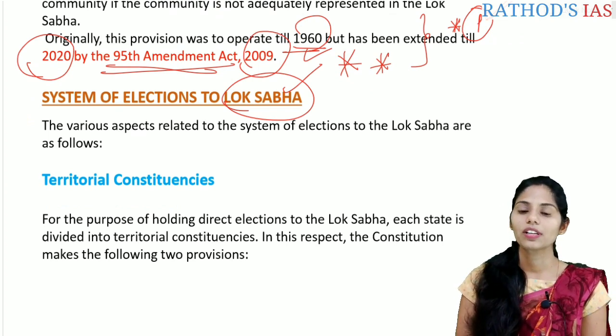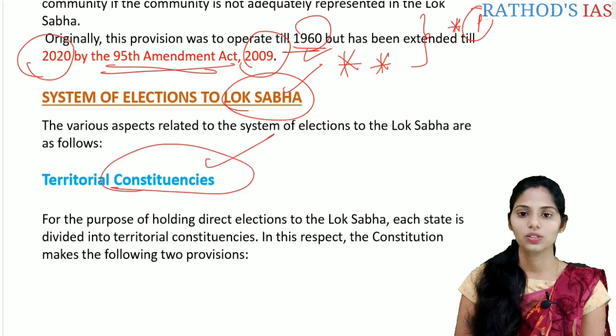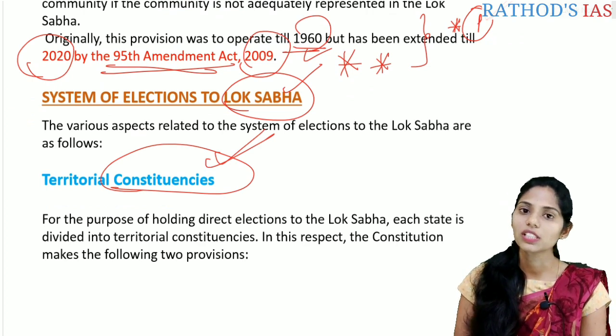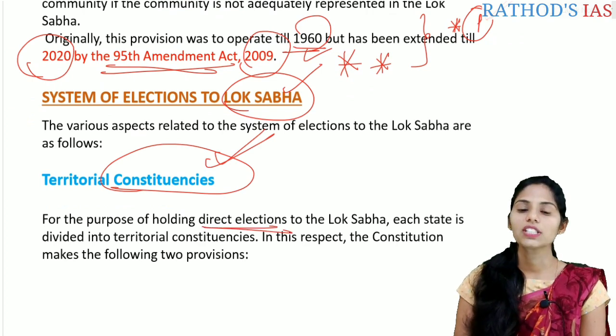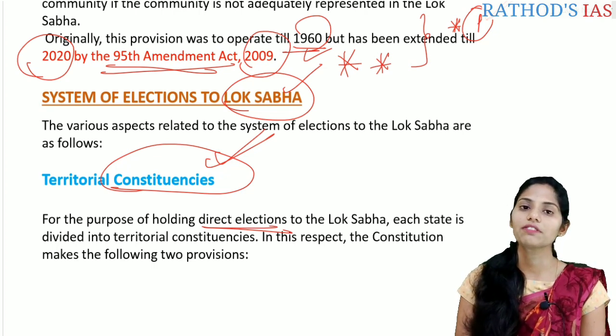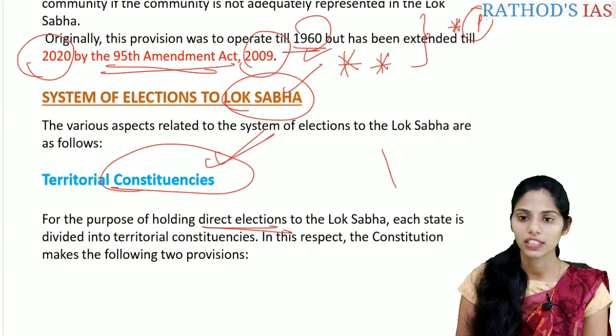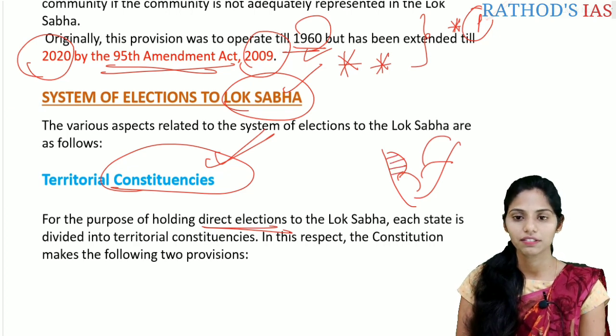The various aspects related to the system of elections to the Lok Sabha are, first, we have to know about the territorial constituencies. Why territorial constituencies? Because for the purpose of holding direct elections to the Lok Sabha, each state is divided into territorial constituencies, and in this respect the Constitution makes the following 2 provisions. If you see here, different states are present. We divide each state into different parts, and each part is called one territorial constituency. Under this territorial constituency, the people will elect one representative.